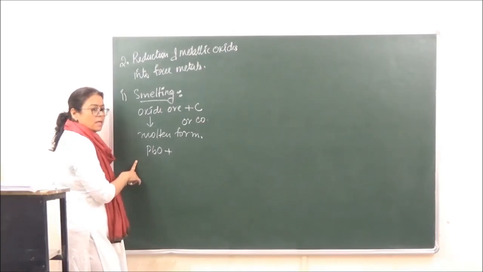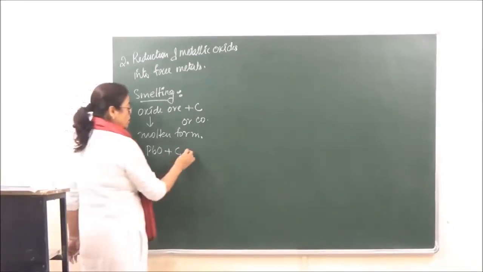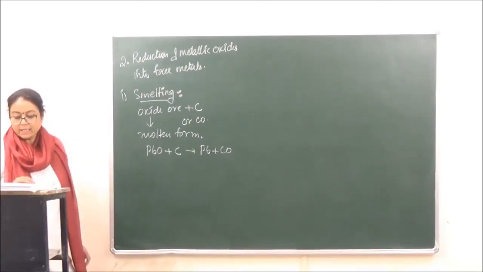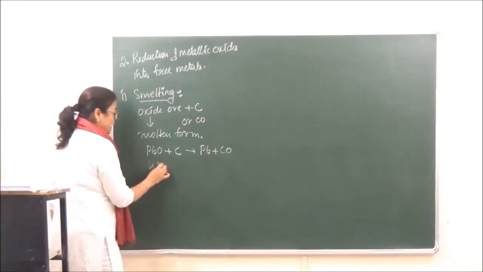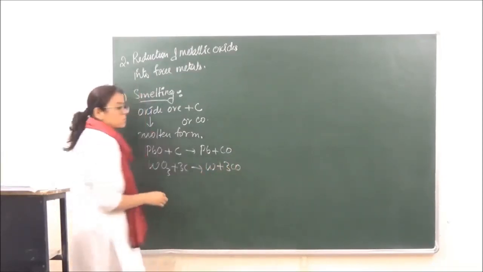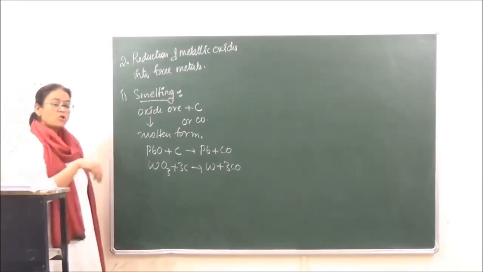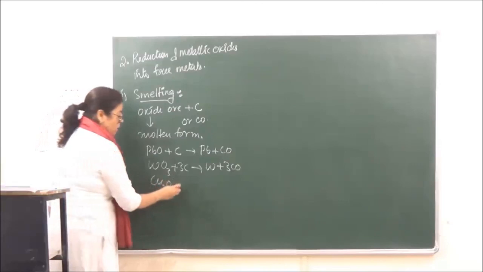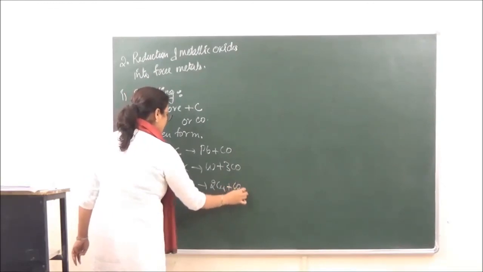From calcination and roasting we had made PbO, okay. Now we are reacting it with coke. So what are we going to get? Pb plus CO. So lead oxide is being reduced over here. Similarly, if we have tungsten oxide, we can get this. Now the CO which is produced over here can also be used as a reducing agent. So if you have Cu2O, and we react it with CO, we will get 2Cu plus carbon dioxide.